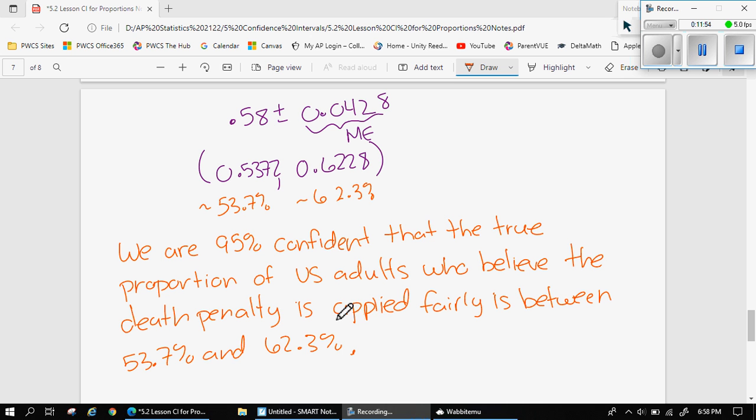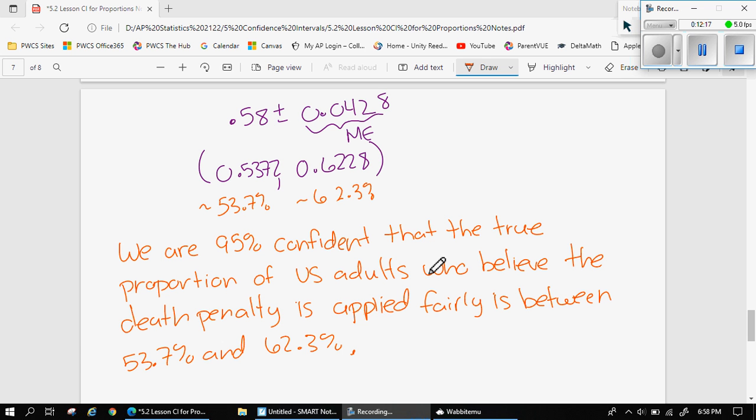So if we could create every possible interval like we just did for this 510 adults, 95% of those intervals would contain the true population proportion. It's a little murky when you hear it, so I can explain it multiple times, and just keep saying it is what kind of clears that up.